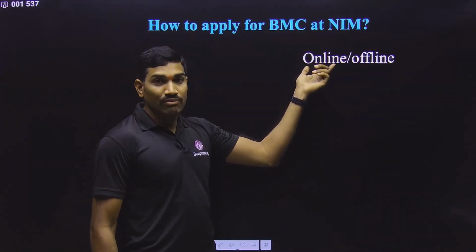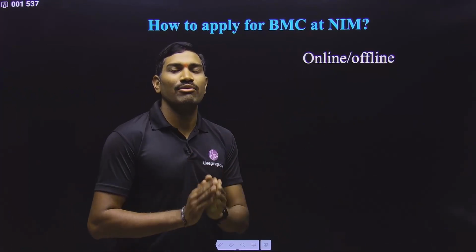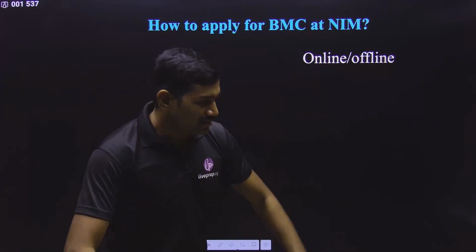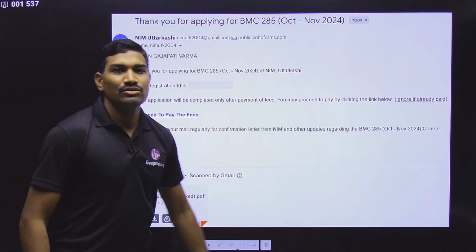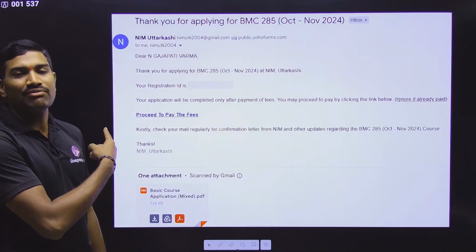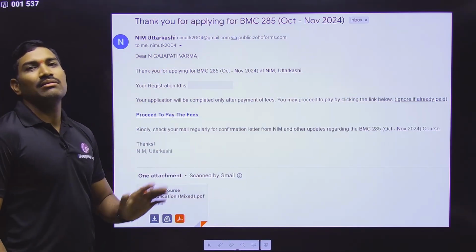Once for the online, I am telling you all these things. Okay, so once that online or offline process is completed, what you will get is a mail. There is a registered email ID. When we are filling the online form, we have given the email ID, right? To that email ID, you will receive the email.